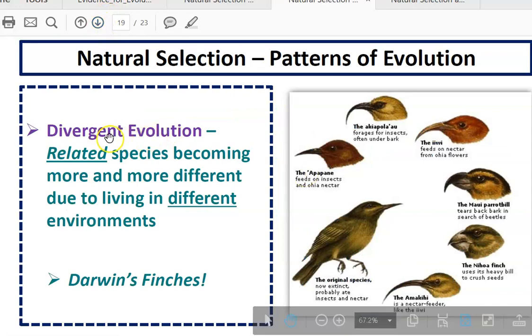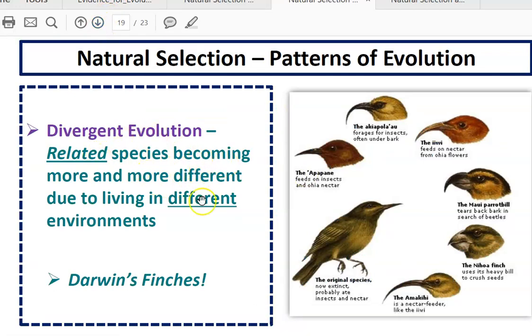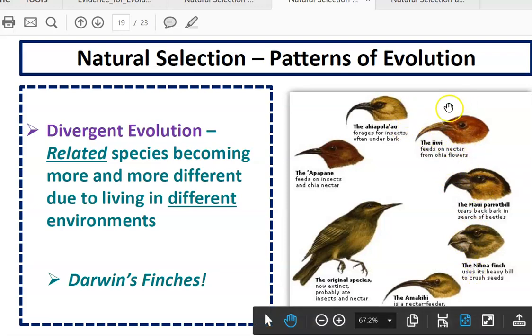Divergent evolution is related species becoming more and more different due to living in different environments. Darwin's finches is a famous example of divergent evolution. All these birds have a common ancestor, right here, but because they live in different environments and eat different types of food, they have become different over time.